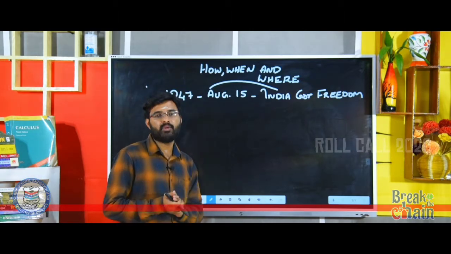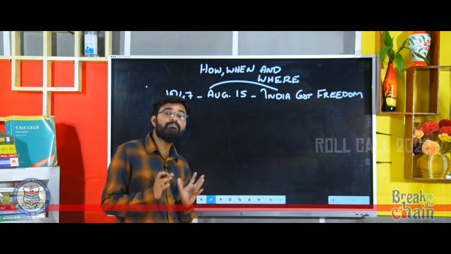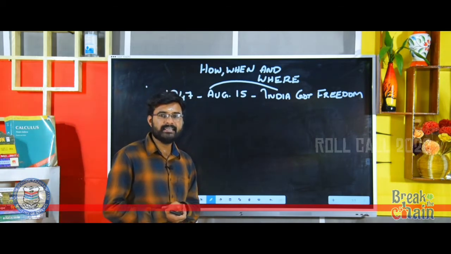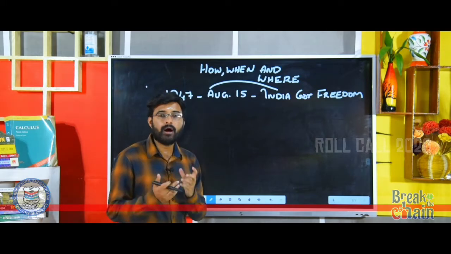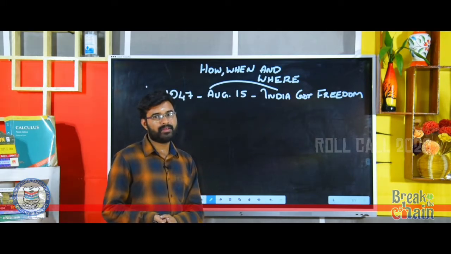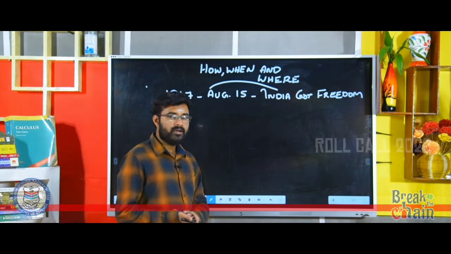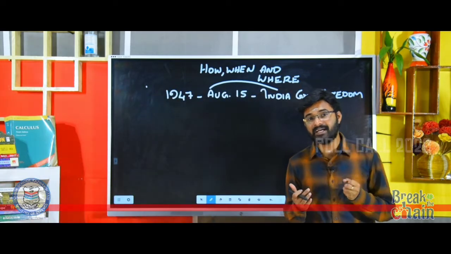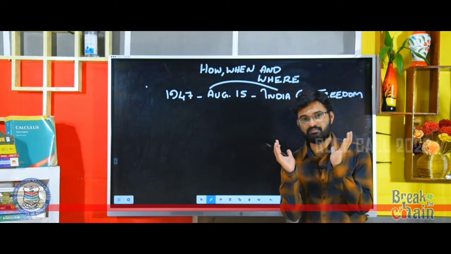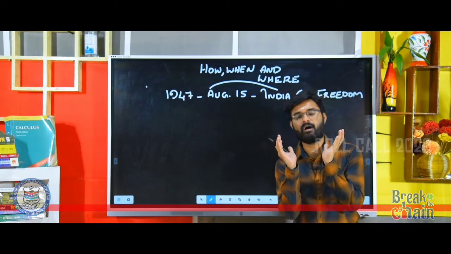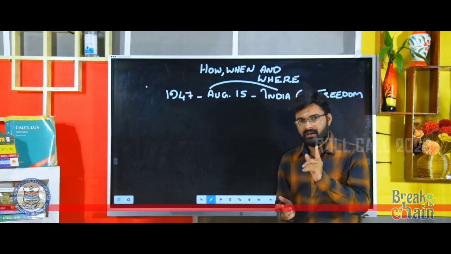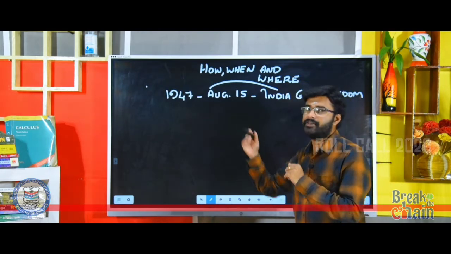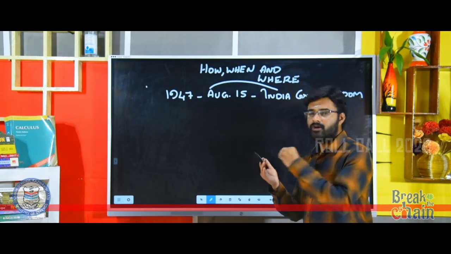History is one of the important subjects under social science which studies about past. But in this chapter, we are going to analyze what are the things included in this past as a concept. That is why I have written this prominent date here.